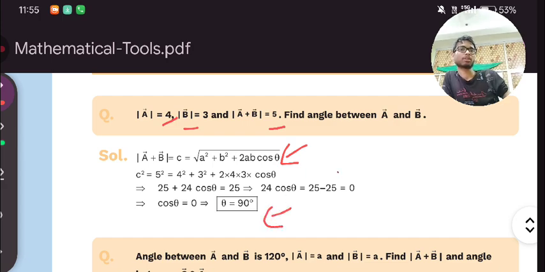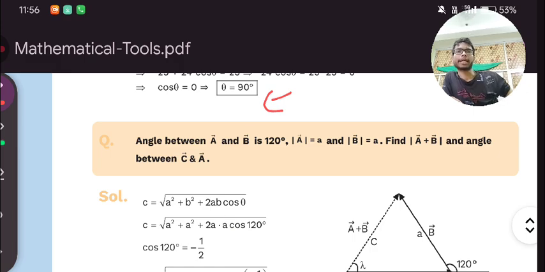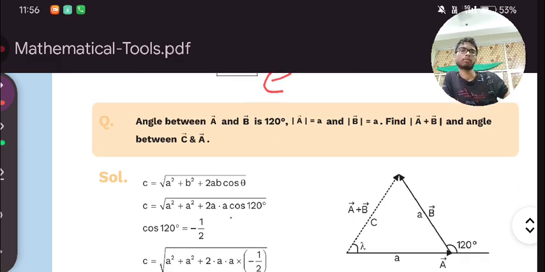So in this question, we just applied this formula, and we know that A is given, B is given, and the sum of two vectors with magnitude is equal to C. We already know this. So we applied this formula, then we substituted something, and then at the end we got this much angle. Now next we have the angle between these two vectors, not with magnitude.